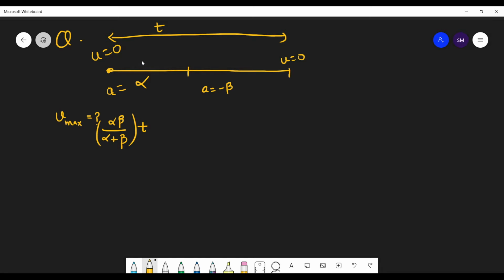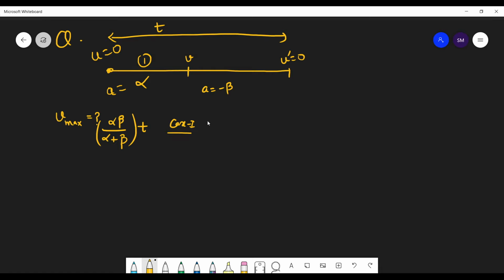You can take this as case 1. You can take here as velocity, let this velocity be v. So for the first case, it will be the final velocity. For the second case, it will be the initial velocity, right? Yes, sir.